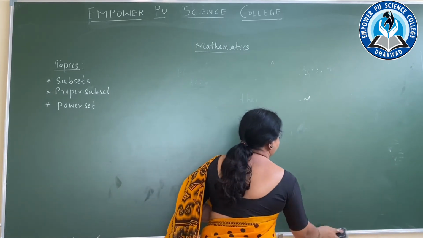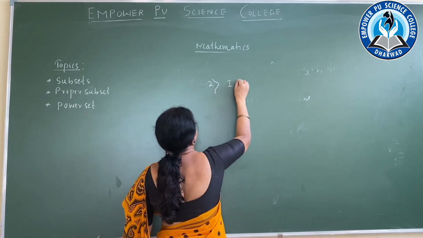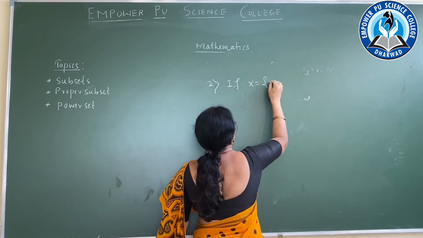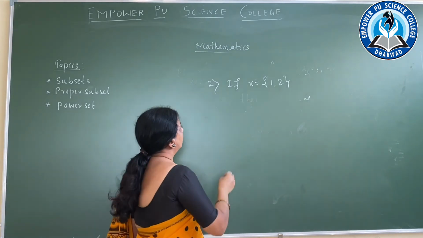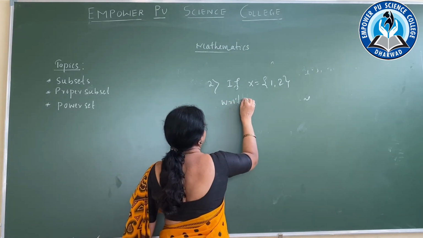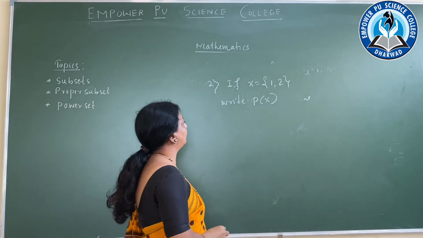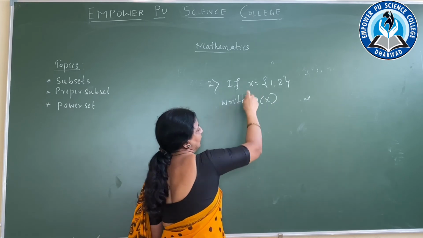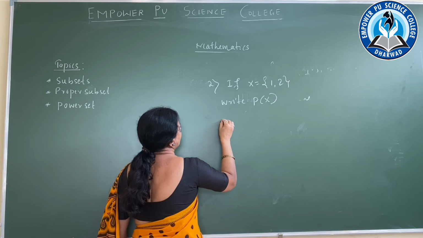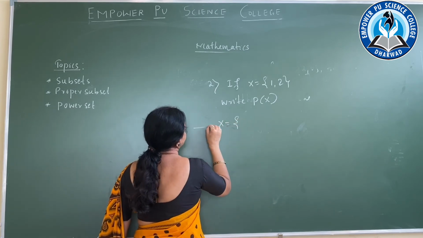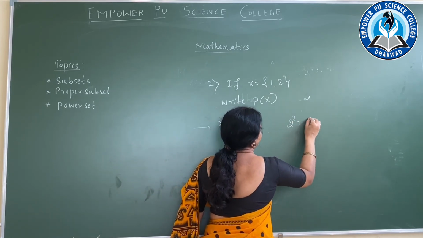If x is equal to {1, 2}, find P of x. So what is the P of x? Power set of x. You know only x is equal to {1, 2}, so 2 raised to 2 is equal to 4 subsets.